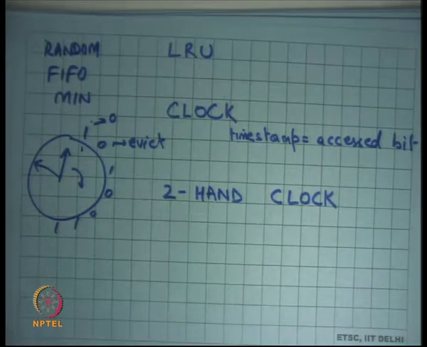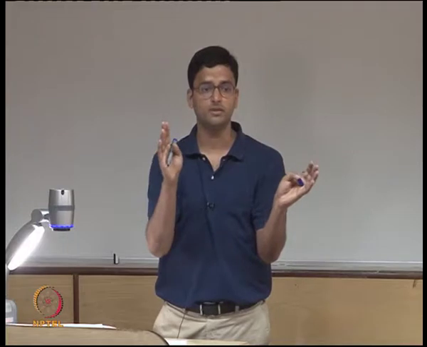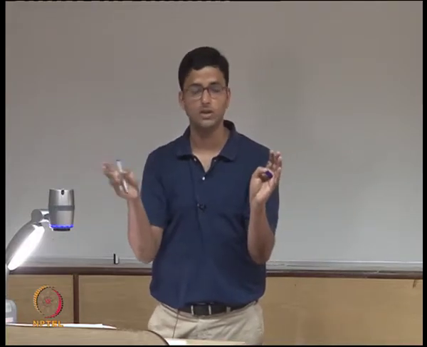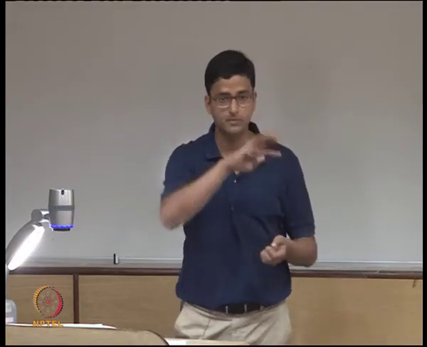So the leading hand just clears the bits if it finds a 1, and the trailing hand evicts if it finds a 0. And so for a page to not get evicted, the page should have been accessed between the leading hand and the trailing hand. That's the only way the page will survive the pass.